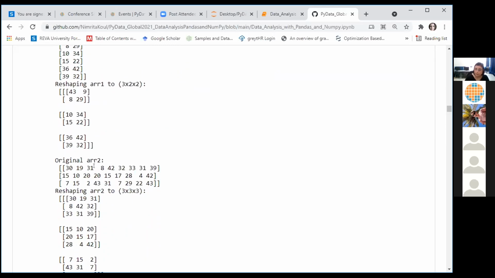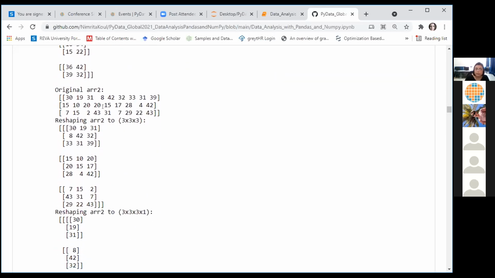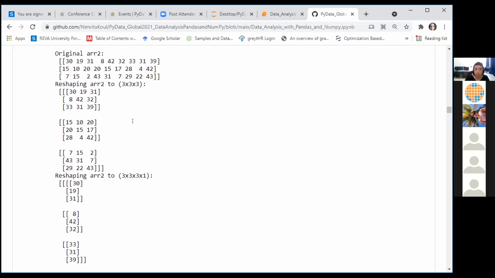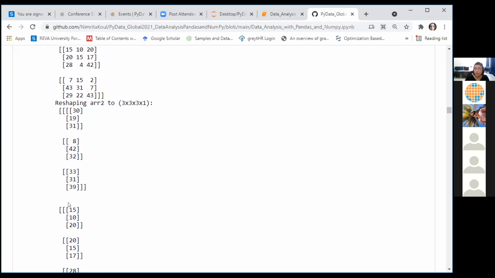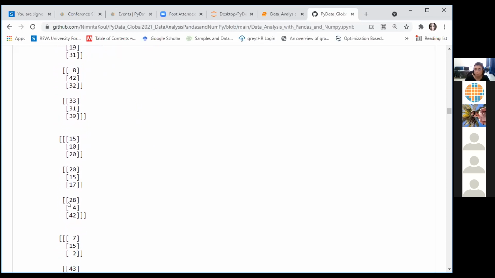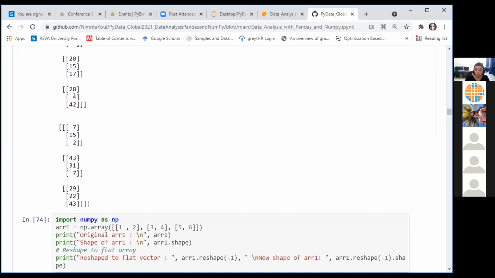This is the second array in the cell. We have reshaped it into 3 matrices, which are 3 cross 3 each. So the 27 elements which I had originally have been laid out in the form of 3 cross 3 matrices. You can also lay them out in 4 dimensions like this, where they have been formatted in the form of 4 column vectors like this.